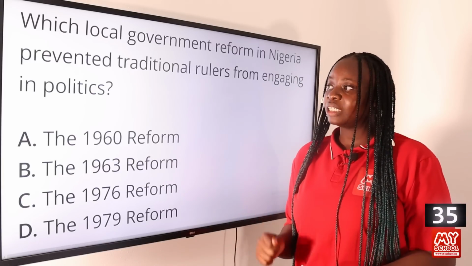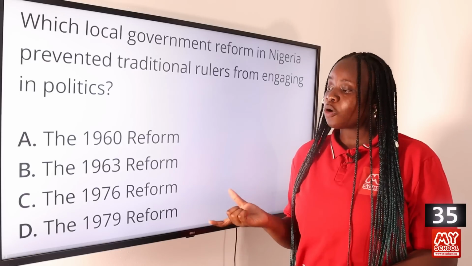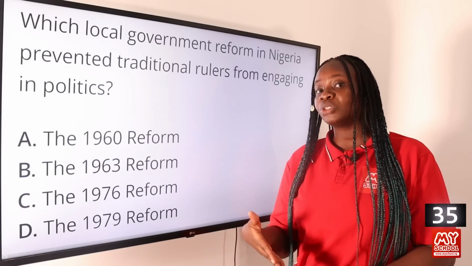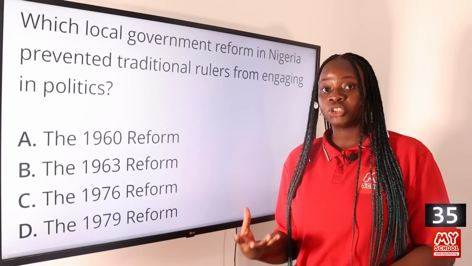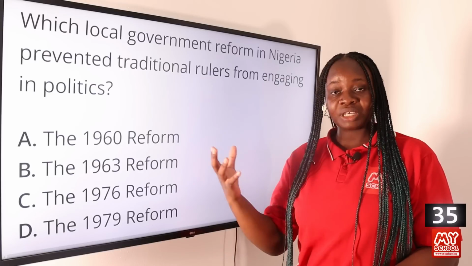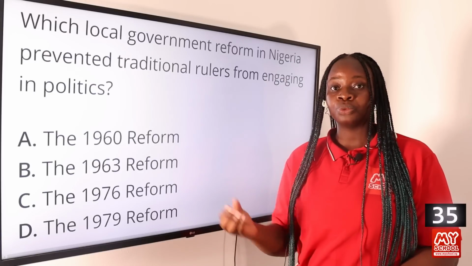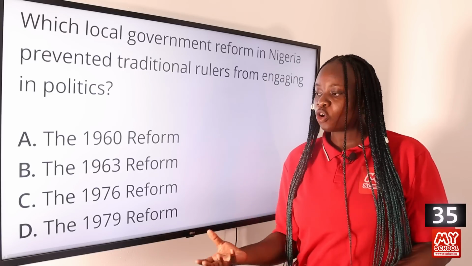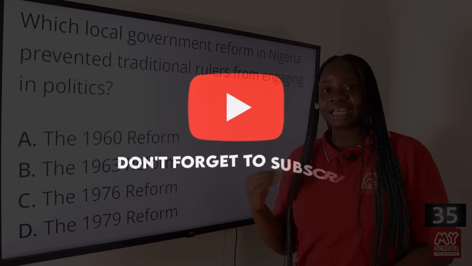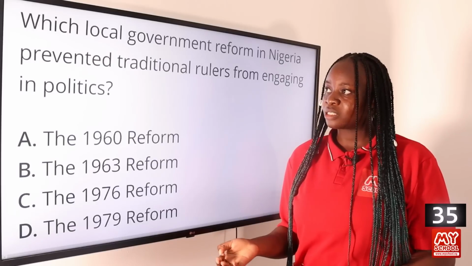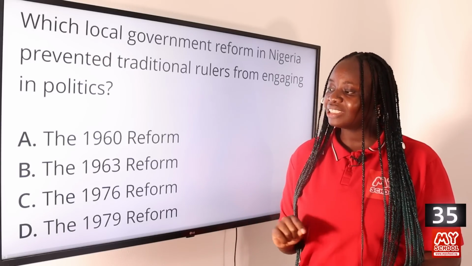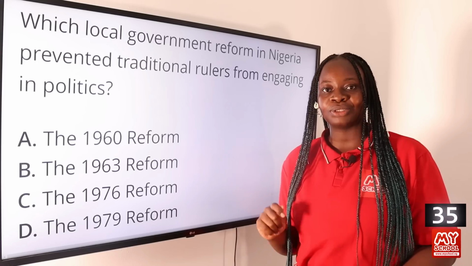So in 1976, the military government at the time proposed a reform of the local governments whereby they transitioned from a multiple system of government to a single-tier, all-purpose governments of the local regions within the country. So they appointed local government chairmen and a council to administer the affairs of the local governments. So this led to the elimination of traditional rulers being the leaders at these various local government areas. So it prevented traditional rulers from engaging in politics. So option C, the 1976 reforms, is the answer to this question.